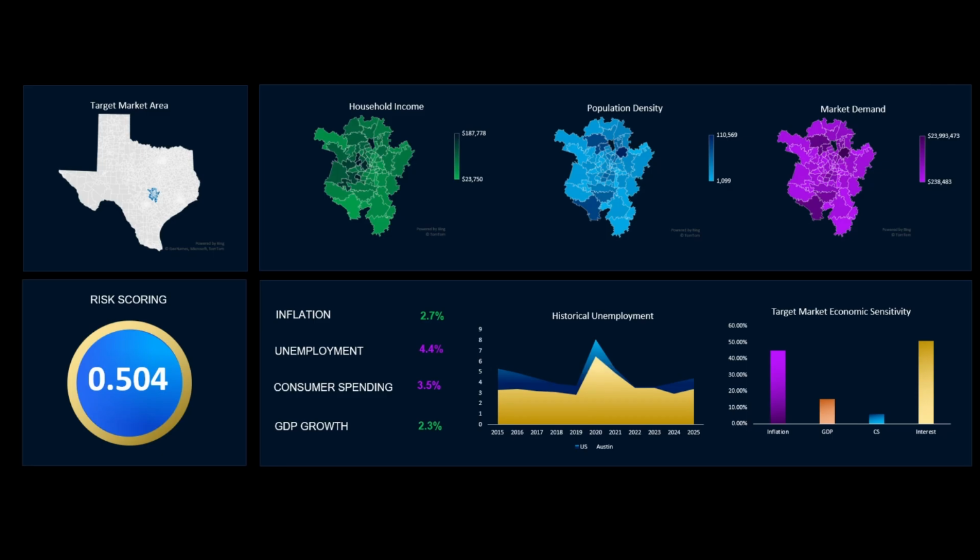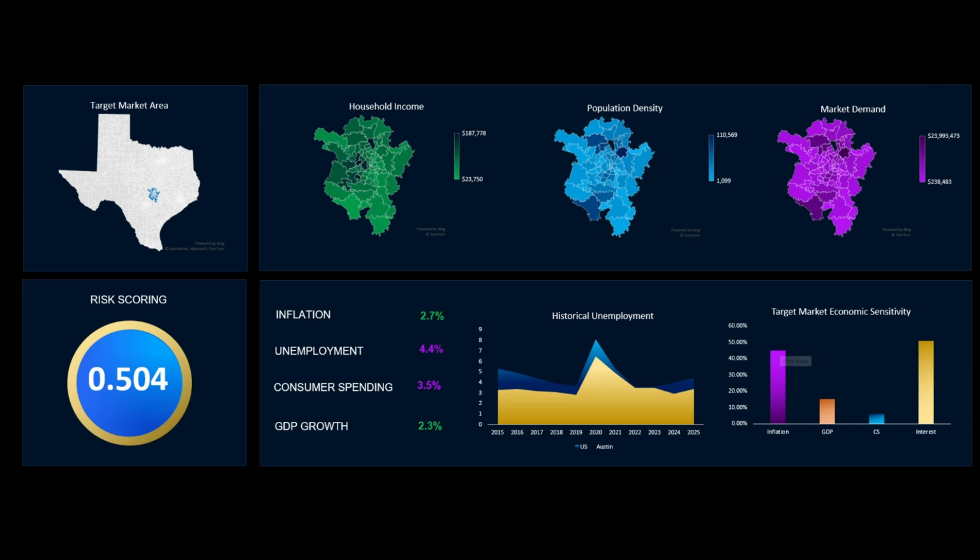As you can see, it typically trends lower in almost every year, which is actually a very positive thing because it shows that the area is more economically stable. From the calculations that were done, this shows the target market economic sensitivity, and the lower these numbers, the better. In the case of inflation, Austin is only impacted 44.9% as much as compared to the United States as a whole. For GDP, it's 15.1%. For consumer spending, it's 5.7%, and for interest rate fluctuations, it's 51.06%.